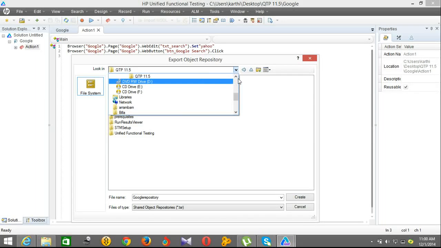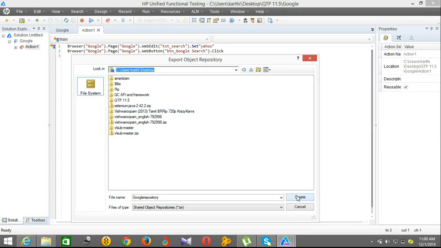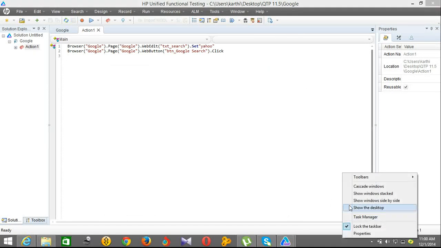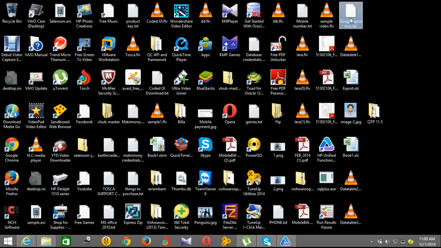I am going to create it within the desktop. Yes, so I have created it. If you go to the desktop, you can see here this is the Google repository, which is a shared repository.